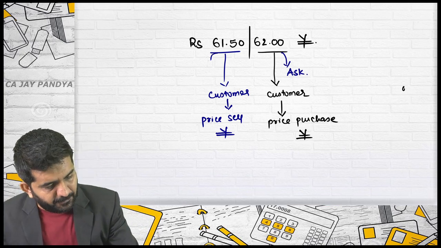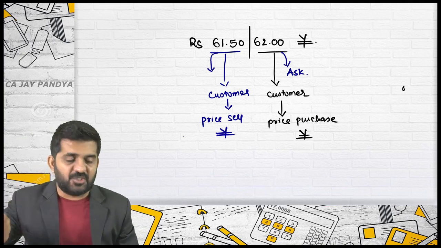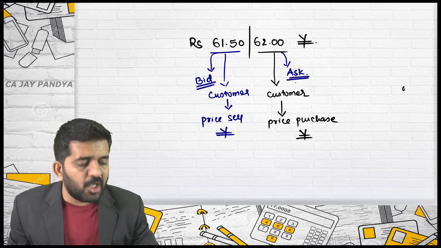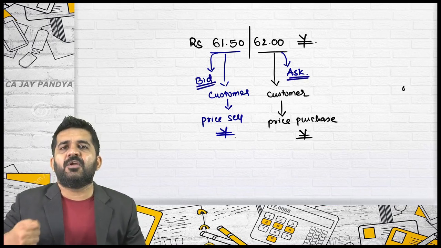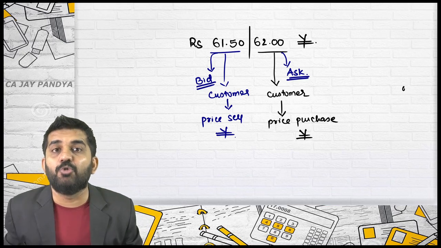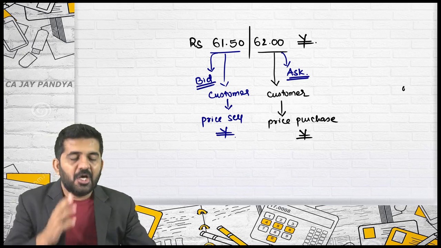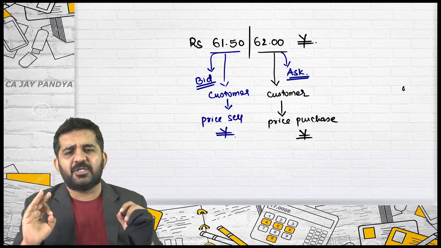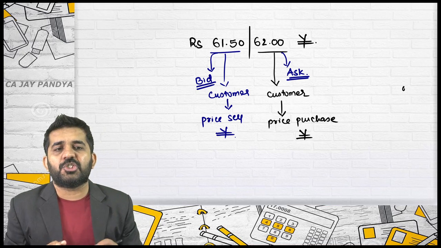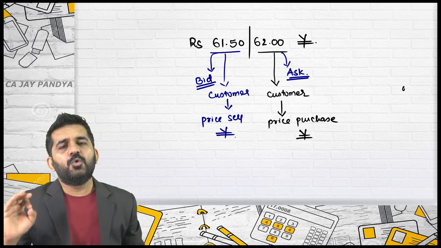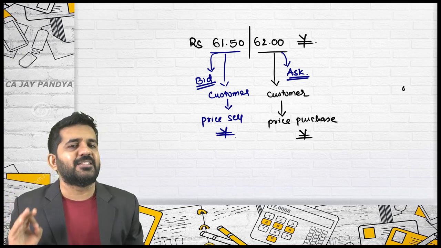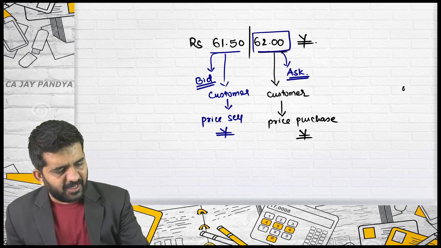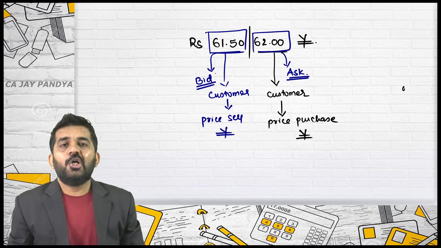Even if this is the sell price of yen, this is termed as bid, because the names are given from the perspective of the counterparty and not the customer. But you will be getting 99% of sums based upon the customer. So you need to understand, you can always purchase at a higher rate and sell at a lower rate.